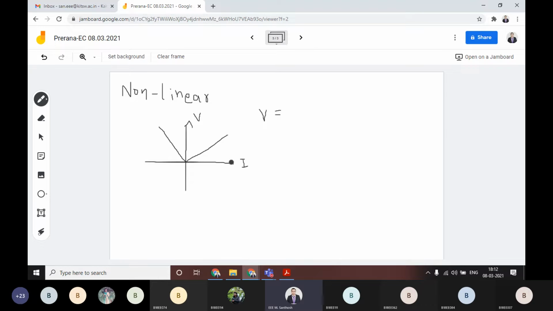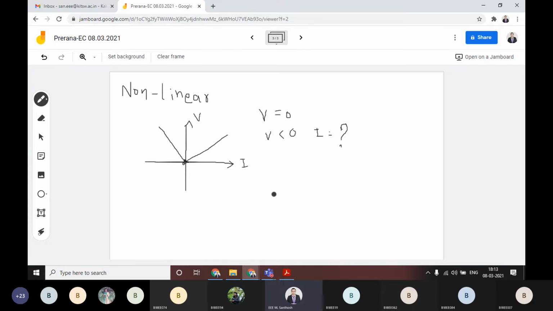In this case, suppose the V value is equal to 0, then the I value is also equal to 0. But whenever the V value is less than 0, the I value is undefined.